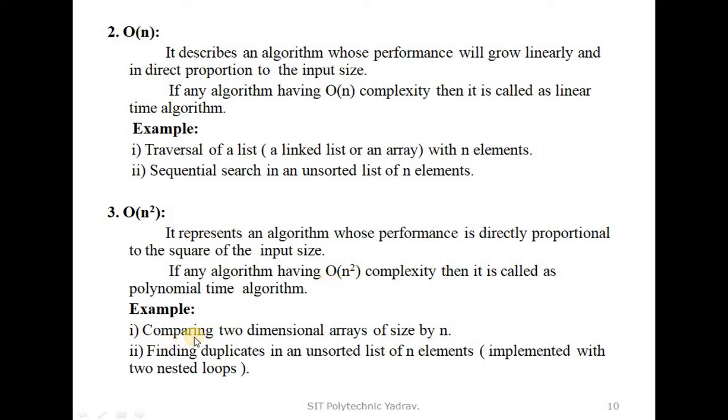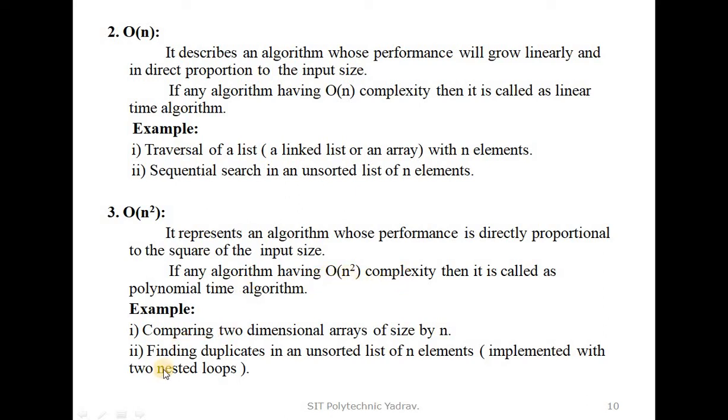For example, comparing two-dimensional arrays of size n by n. What does this mean? When a two-dimensional array is used, we use the same steps twice, so we use the square. Where your input is n, or 2, we use it 2 times, then 2 raised to 2. So that program execution has an algorithm complexity of big O of n raised to 2.